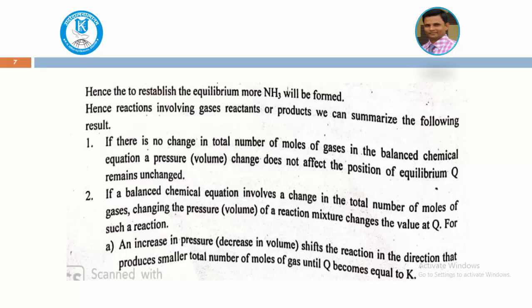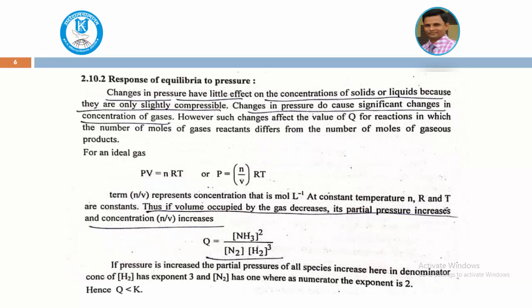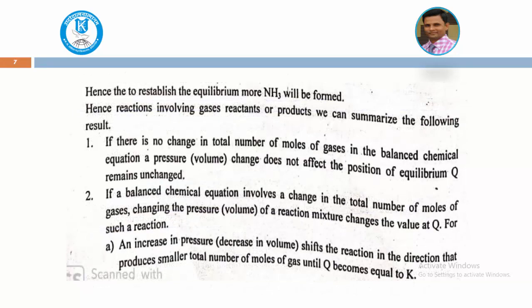In the same example, consider the formation of ammonia, where nitrogen and hydrogen are the gaseous molecules and ammonia is the product. If you increase the pressure on nitrogen and hydrogen, the molecules come close to each other, according to Le Chatelier's principle, and they collide with each other. Likewise, more product formation is possible.